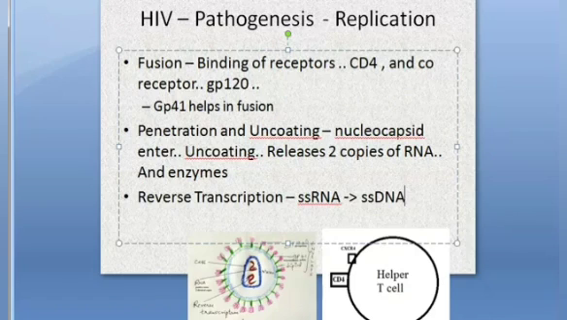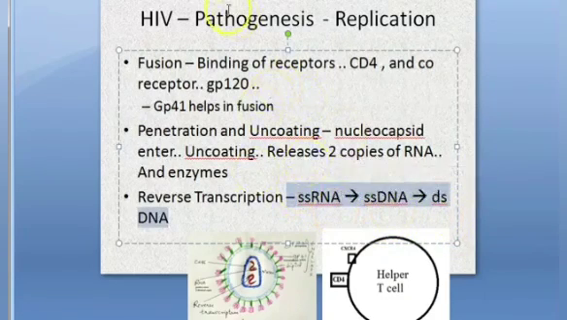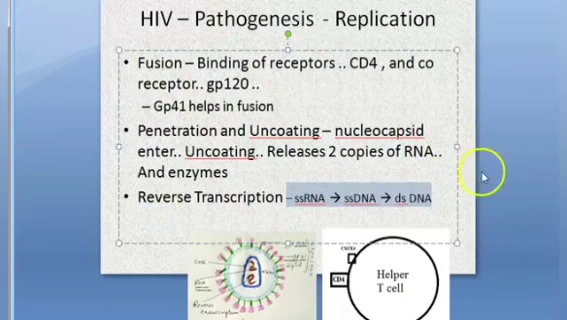Then, actually this DNA is having a DNA-RNA hybrid. The RNA gets degraded. Now ssDNA replicates to form dsDNA. Now it becomes double-stranded DNA. So single-stranded RNA became single-stranded DNA. Then further it is becoming double-stranded DNA.